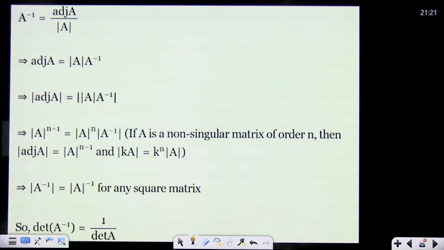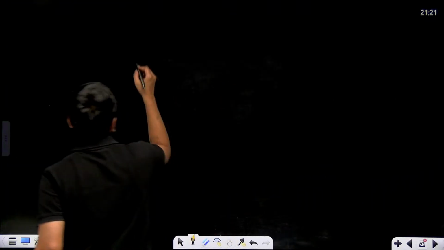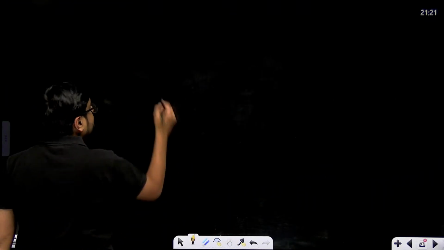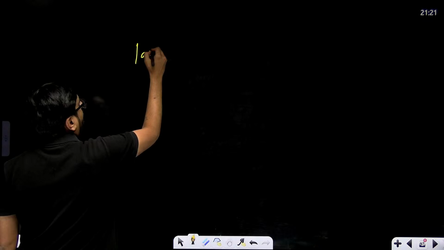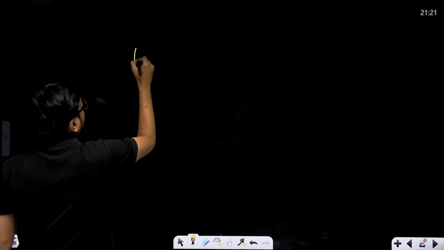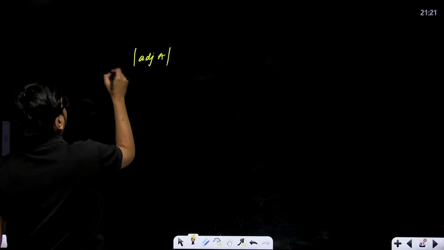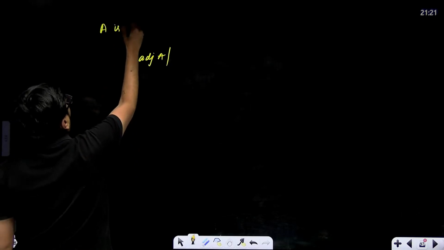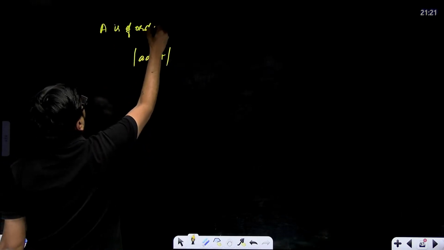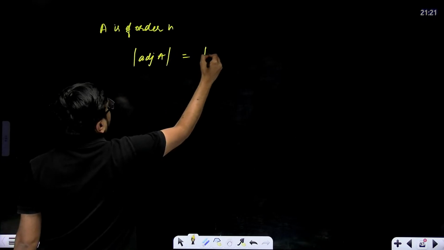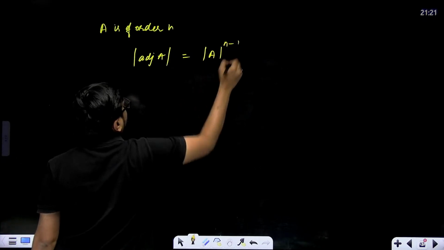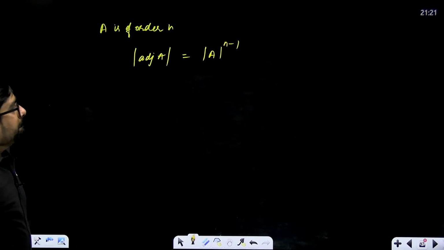Okay, determinant of adjoint of A will be determinant of A to the power n minus 1, where n is the order of matrix. Okay, I'll explain. I'll write both the things. Just write this. This is a question from your NCERT textbook only. Determinant of adjoint of A, where A is of order n, will be equal to determinant of A to the power n minus 1.